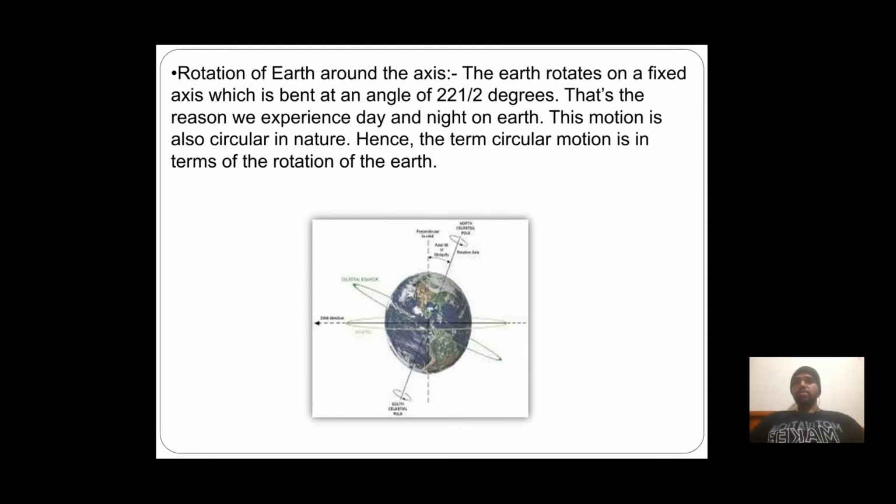Rotation of Earth around its axis. The Earth rotates on a fixed axis which is tilted at an angle of 23.5 degrees. That's the reason we experience day and night on Earth. This motion is also circular in nature. Hence, circular motion in terms of the rotation of the Earth.